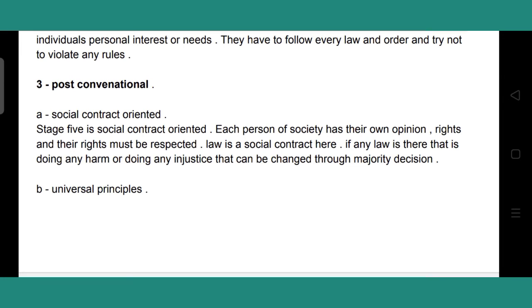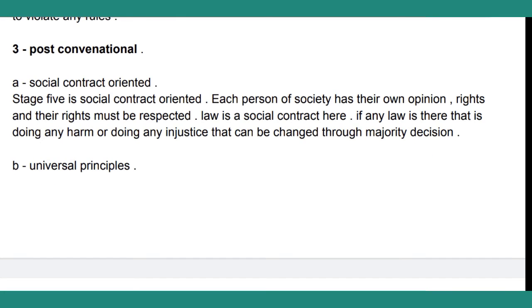So if we see it through the Heinz example, we can say that something can be changed after a majority decision. If we say that no, Heinz should not be in prison because he has done something for his wife and did not do something to harm society.